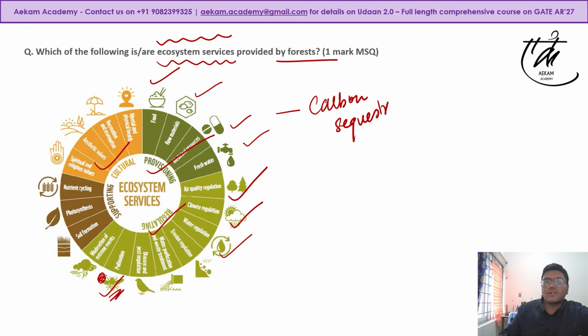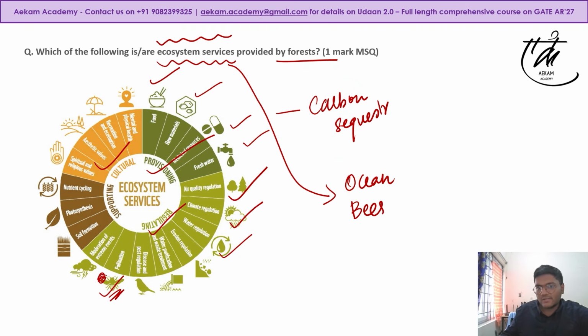List down some elements. For example, ocean, what ecosystem services can they give? Bees, what ecosystem services can they give? Then you can also say, for example, rocks: what ecosystem services do rocks give? So this is a task that you can do.